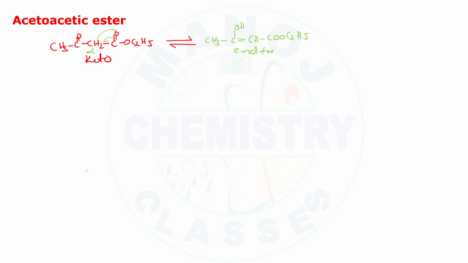Here the enol form is not a negligible amount, it is almost 7%, and this one is almost 93%. Here the enol form is more than in a normal aldehyde. In the earlier slide we discussed that the keto form is close to 100% and the enol form is negligible, whereas now we see 7% in the case of acetoacetic ester.